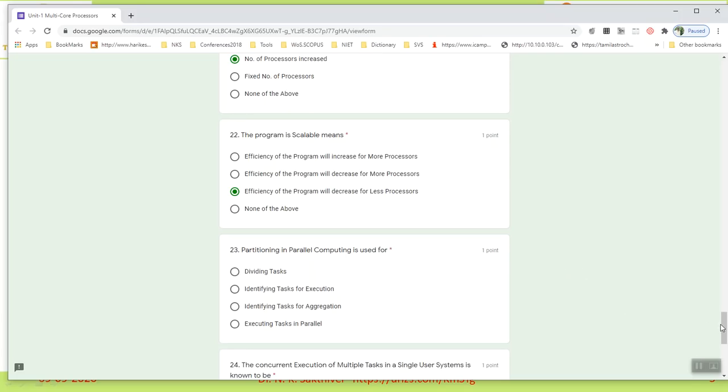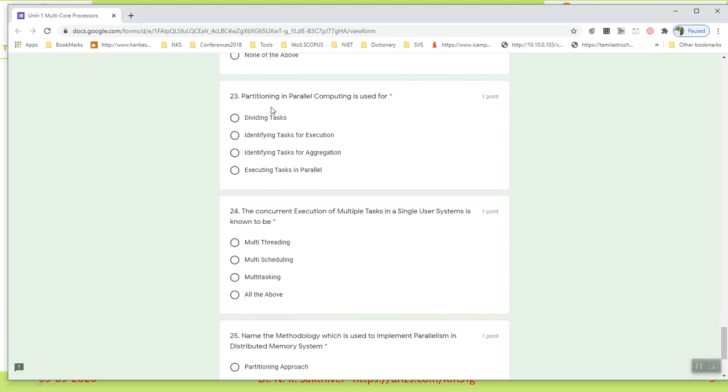Clear? And 23rd question. Partitioning in parallel computing is used for, I told you what is partitioning. For what purpose? Executing tasks in parallel. That's a very important one. After partitioning, we will identify which tasks are independent, and those independent tasks can be executed in parallel. That's the reason why the purpose of partitioning is executing tasks in parallel.